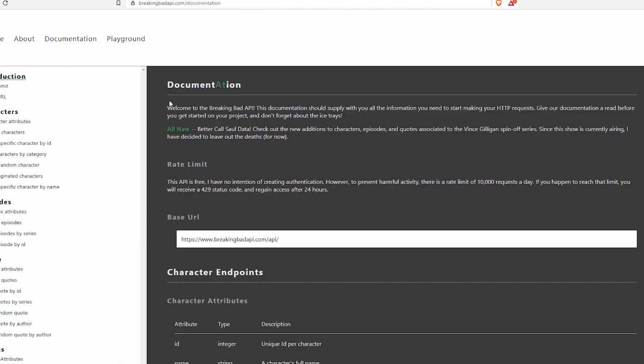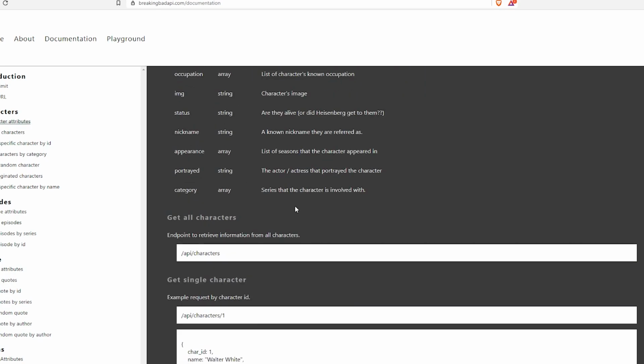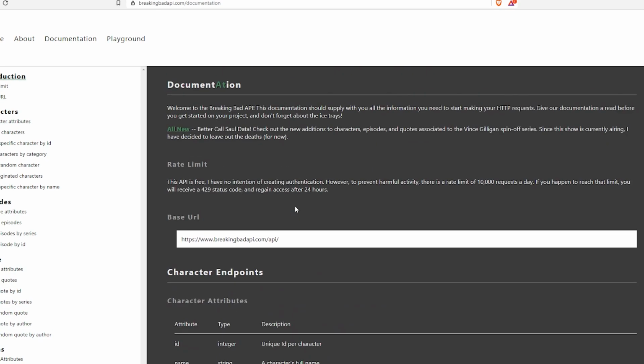So today we are going to try, from a developer's point of view, luckily some people have contributed to this project and they have given us an API which has a list of characters, the episodes and whatnot. Okay, we are today going to make a Breaking Bad character portal using Flask.